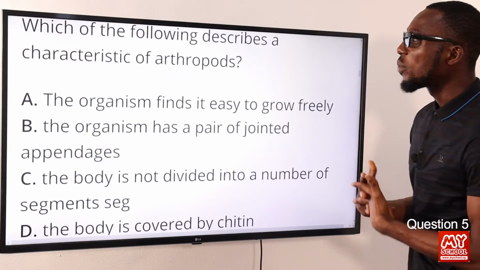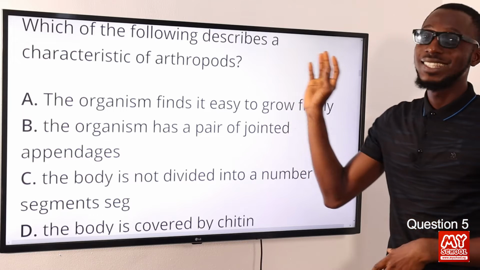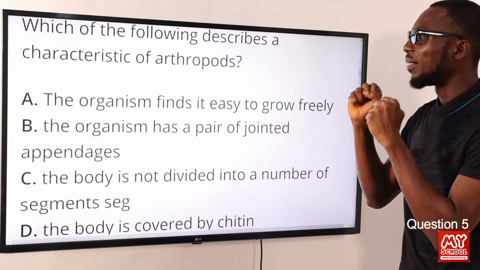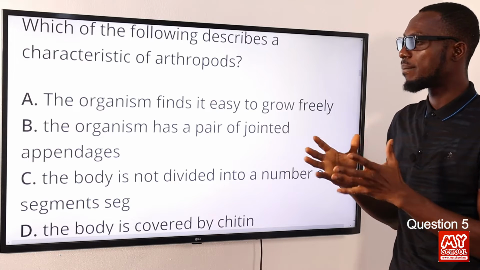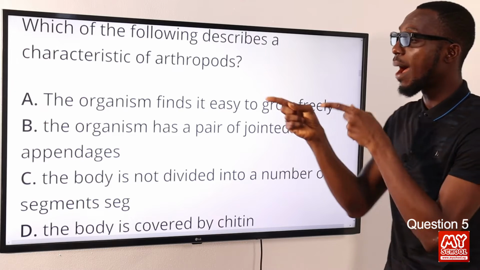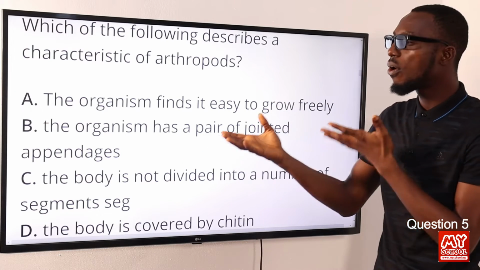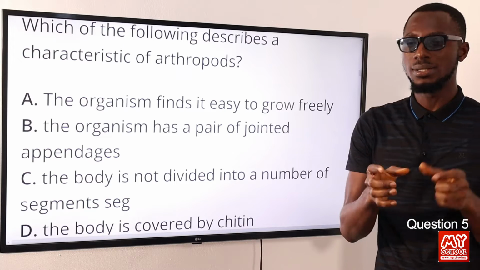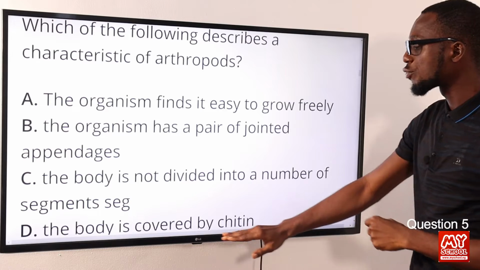5. Which of the following describes the characteristics of arthropods? These are the largest phylum in the animal kingdom. Let's look at a well-stated characteristic about them. I'm looking at option B: the organism has a pair of jointed appendages. To further validate this, we know arthropods have segmented bodies, and these are covered with an exoskeleton referred to as chitin.